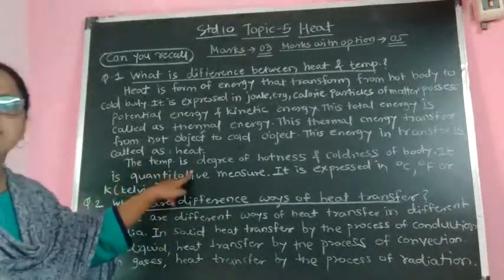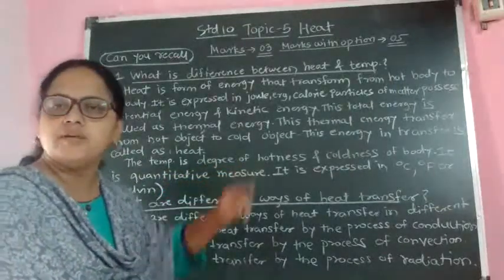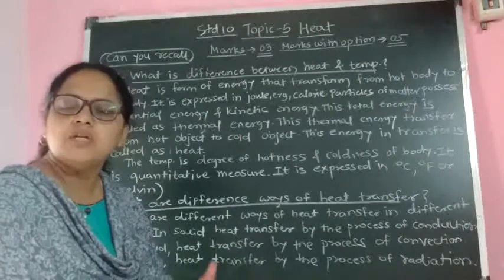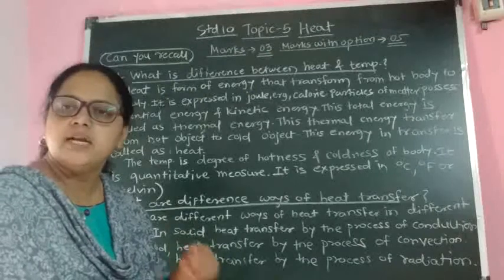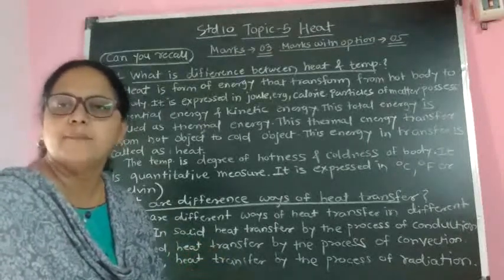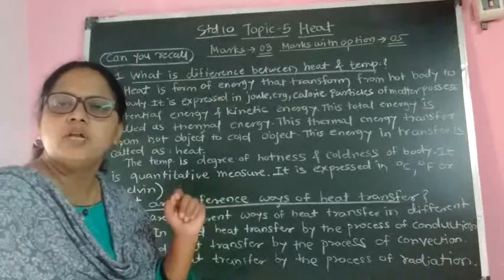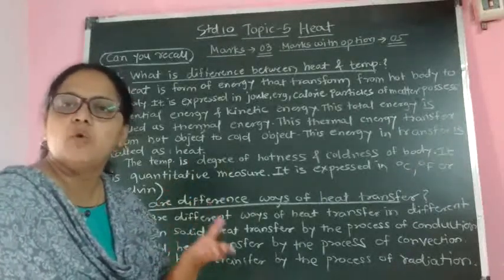Then temperature is the degree of hotness and coldness of the body. If you want to measure the hotness or coldness of an object, it is measured in terms of temperature. We take a thermometer, dip it in boiling water, and we can measure the hotness of that water.